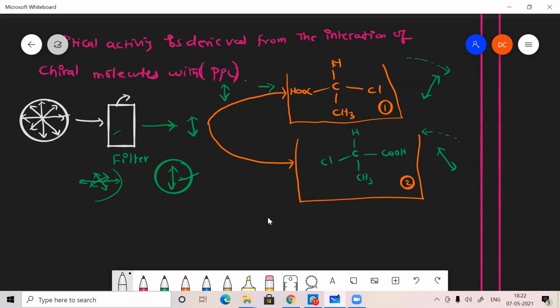So if you pass a light towards it, it allows one directional light, which may be like this or like this, in any direction. Just for the assumption, I'm taking this one.